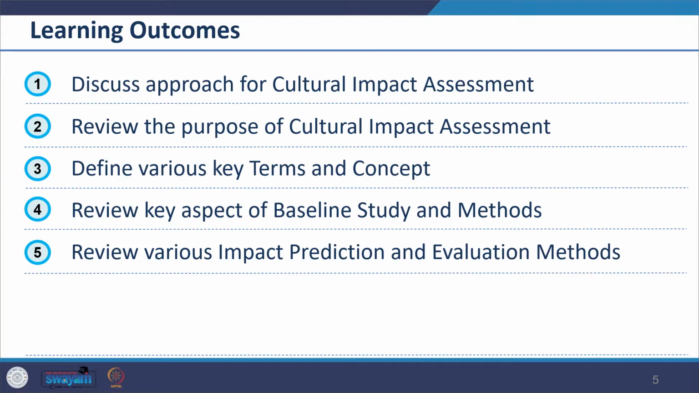So, accordingly, our learning outcomes are that after completion of this session, you should be able to discuss various approaches adopted for cultural impact assessments, and the change in perspective. Then you should be able to review the purpose of impact assessment pertaining to cultural heritage. Then you should be able to define various key terms and concepts in this domain, review key aspects of baseline study and the methods involved. Similarly, you should be able to review various impact prediction and evaluation methods. So our key reference for this is, again, the methods book by Therivel and Wood.